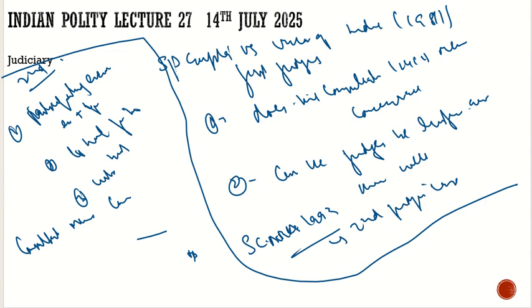And finally the Supreme Court said that consultation does mean concurrence: if the president is consulting with respect to the appointment and the judges recommend any name, that is binding on the president. So consultation does mean concurrence. So it was established.